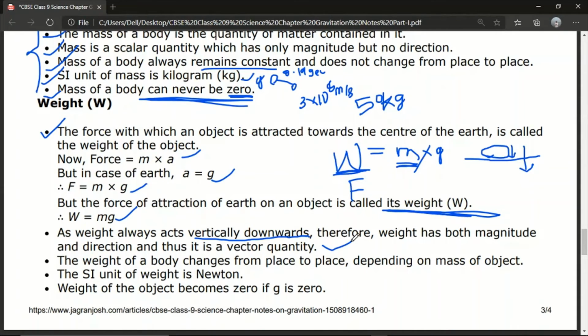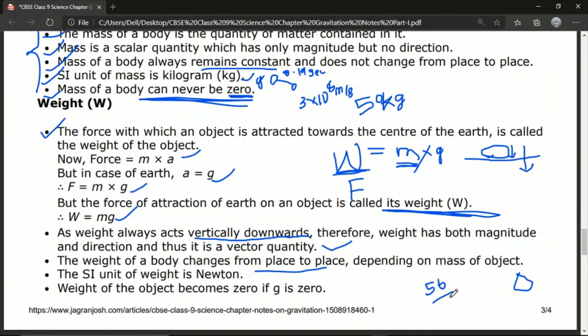What about mass? Mass is a scalar quantity. What is the direction of the weight? The direction of weight is vertically downward. The weight of a body changes from place to place. Suppose you are on earth and your weight is 56 kg. When you go to the surface of the moon, what will be your weight? Your weight will definitely change. It will be divided by 6.